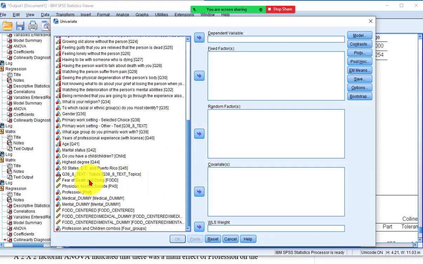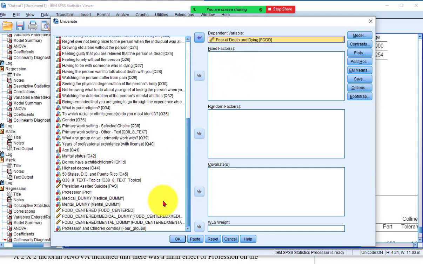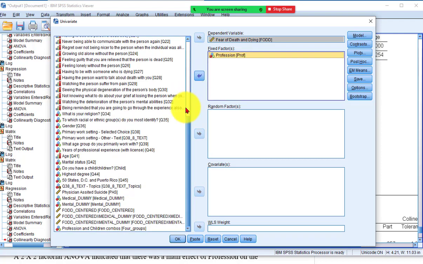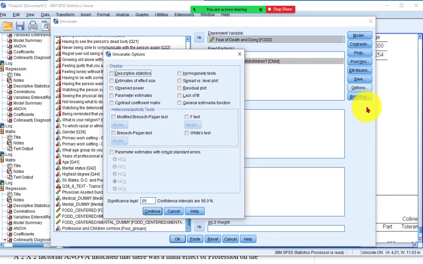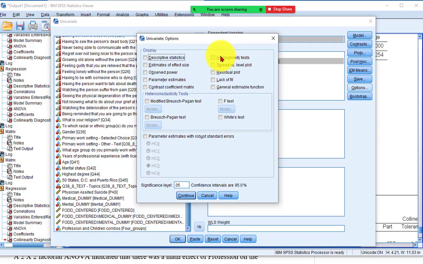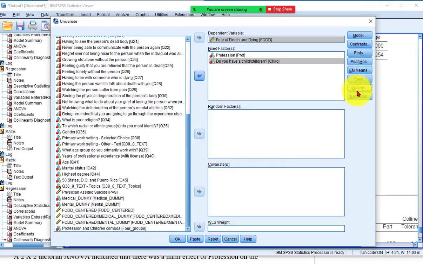So let's start with fear of death as the DV. We're going to stick in professions as IV1, and whether they got kids or not as IV2. And we're going to look at our options, and check homogeneity of variance and descriptives. Click OK, and I think that's the only ones we need.